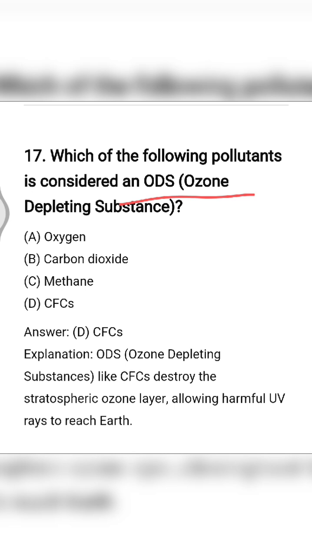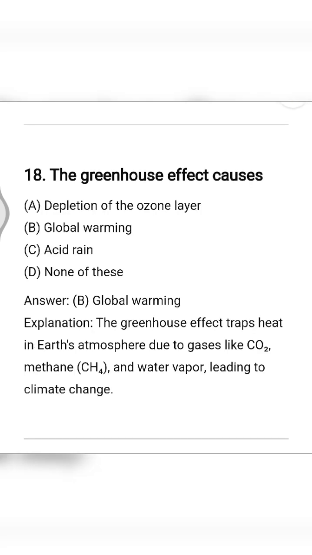Next is, which of the following pollutants is considered an ODS? What is ODS? Ozone depleting substances. So CFC, chlorofluorocarbon, destroys the stratospheric ozone layer. What does it mean? That ozone is found in the stratosphere layer. This is also important. Next is, the greenhouse effect causes global warming. Option number B is the correct one.